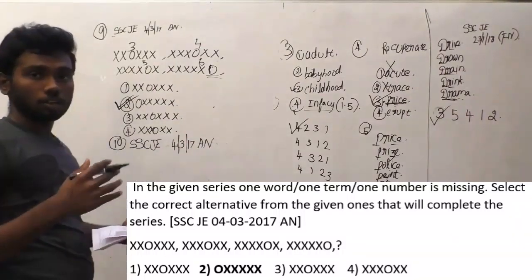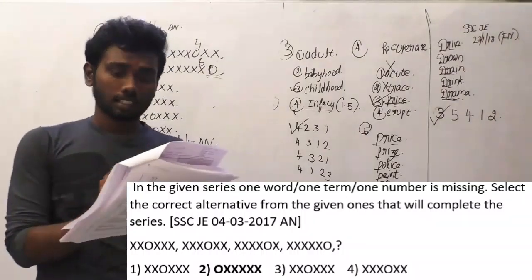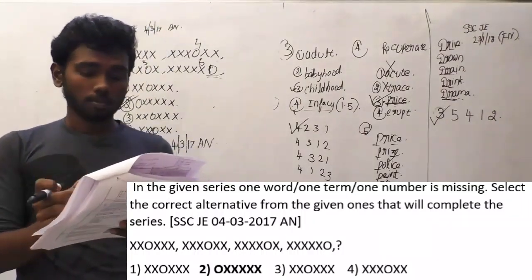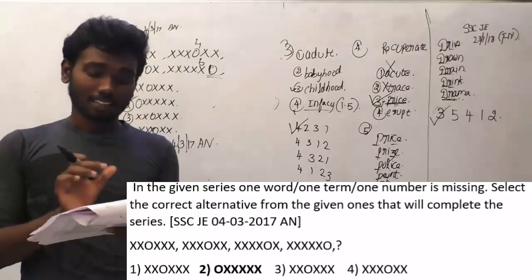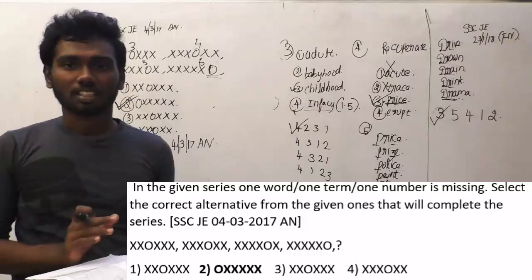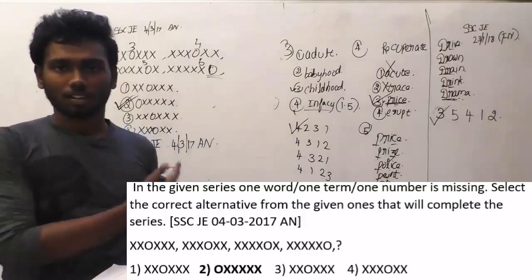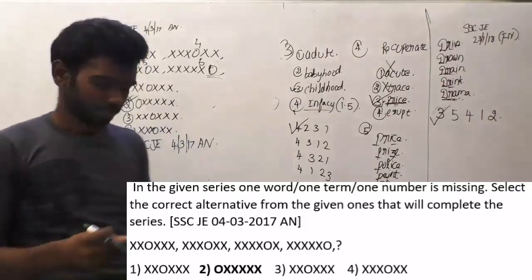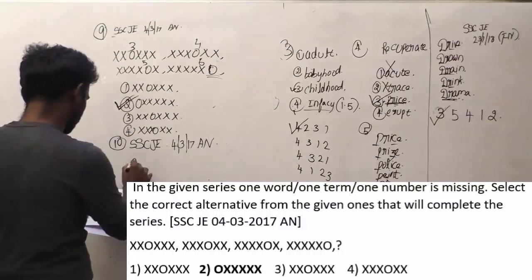I will read out the question initially. In the given series, one word or one term or one number is missing. Select the correct alternative from the given ones that will complete the series. That is the question. And now let us solve the question with the given options below.